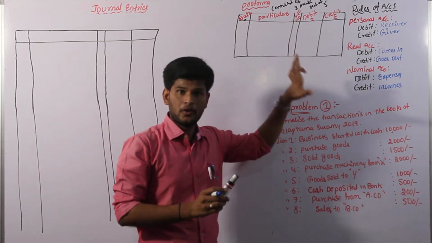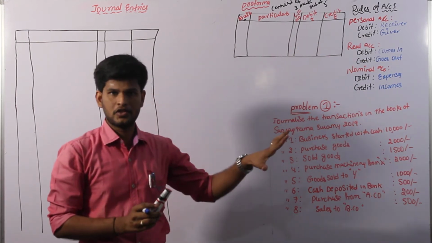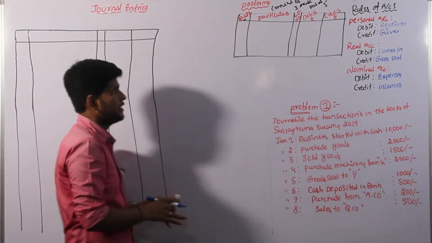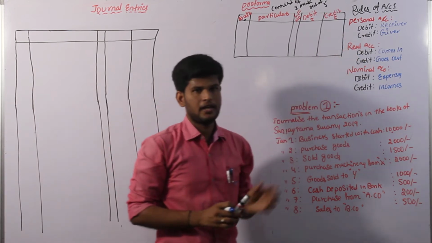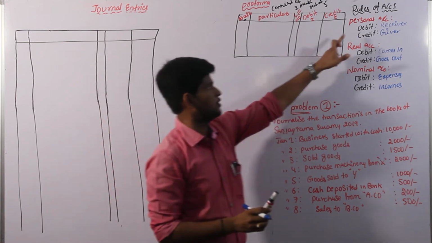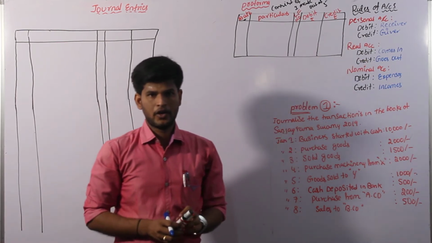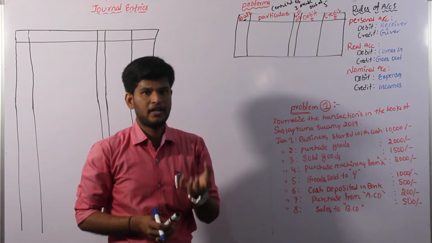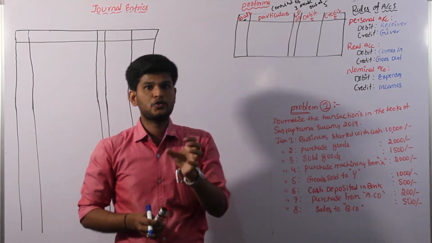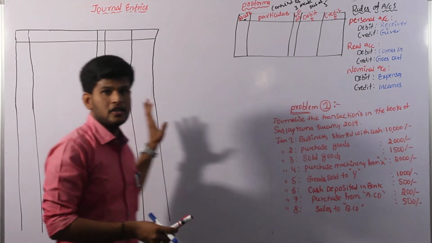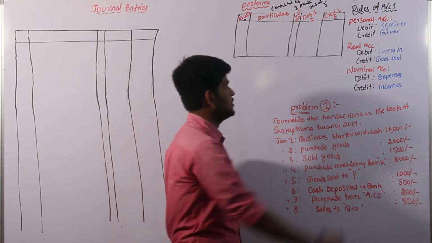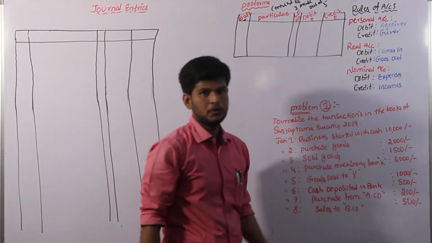Along with the rules of accounts only, an accountant can find the transaction, then he or she can enter the transaction into the journal entry based on the conditions of each individual account rule. So again I am repeating the concept of rules of accounts. What is the usage of rules of accounts, and how can we identify the transaction along with a particular rule, meaning which type of rule is suitable to the transaction for entering the journal entry? Let us discuss the rules of accounts. Rules of accounts are classified into three types.